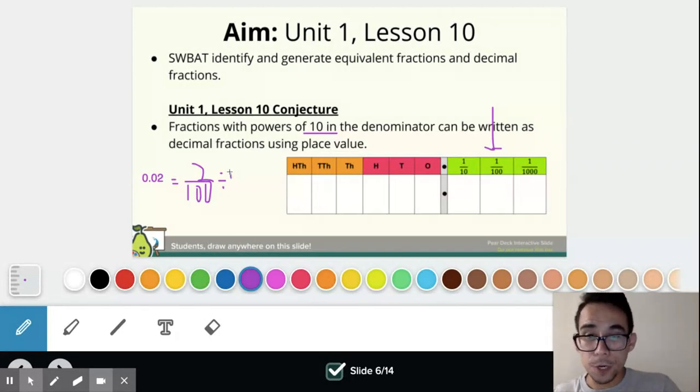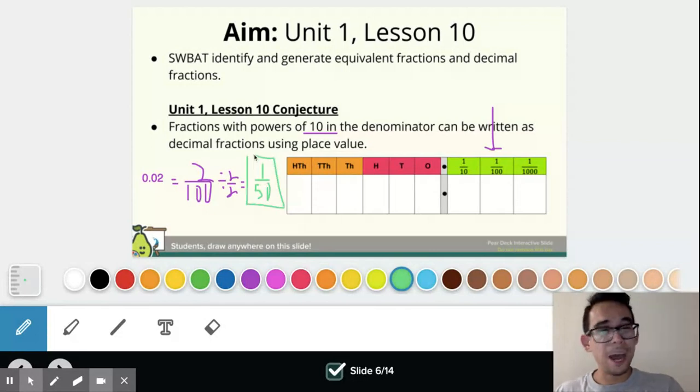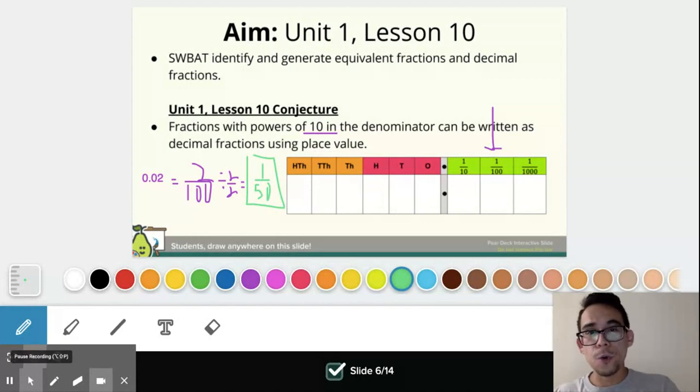But 2 does work, so I'm going to divide by 2 over 2, which we could do because 2 over 2 is equivalent to 1. And 2 divided by 2 is 1. And 100 divided by 2 is 50. So these are just a couple of the main points that we'll be working on throughout this lesson.